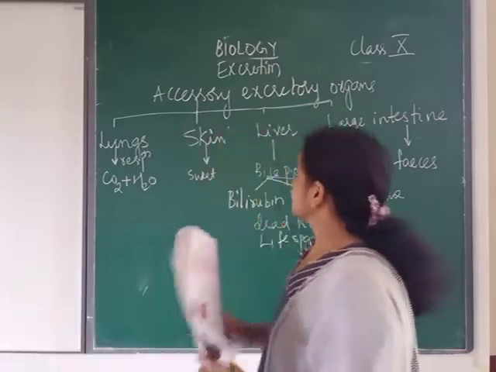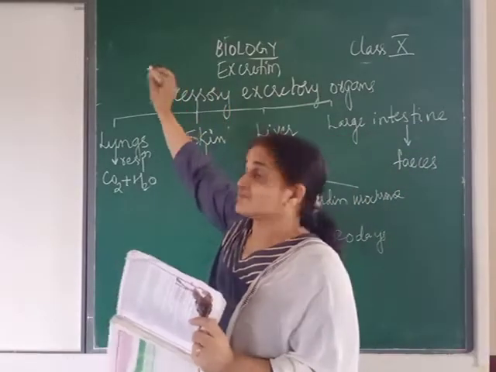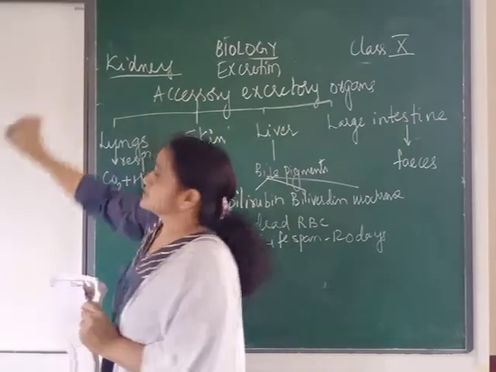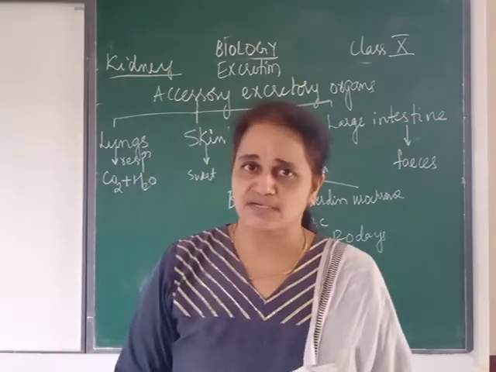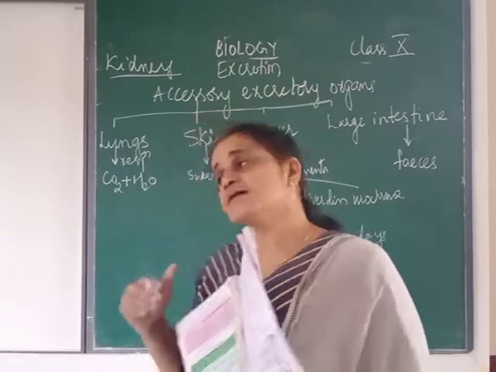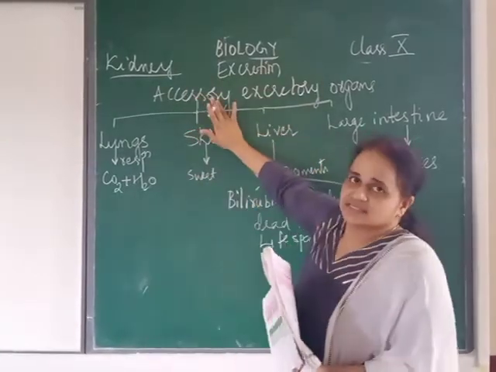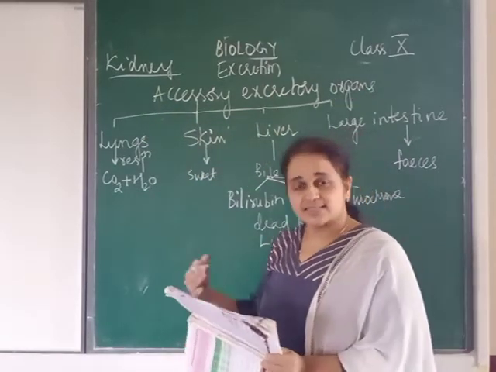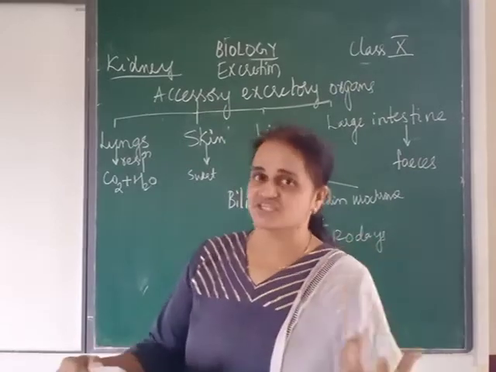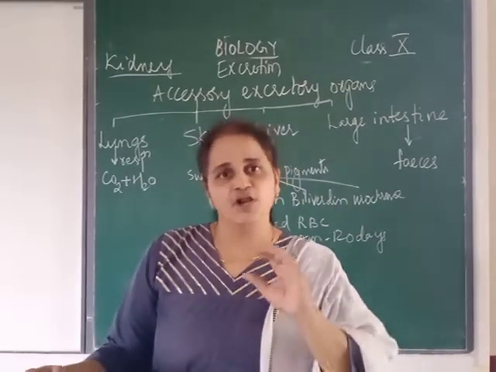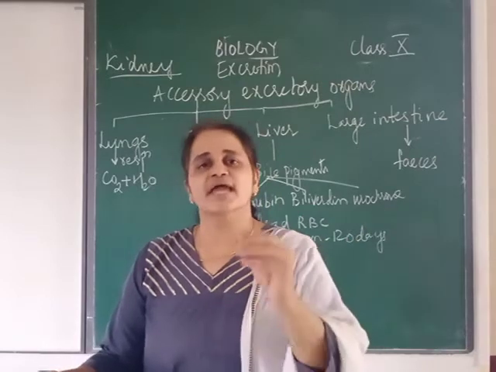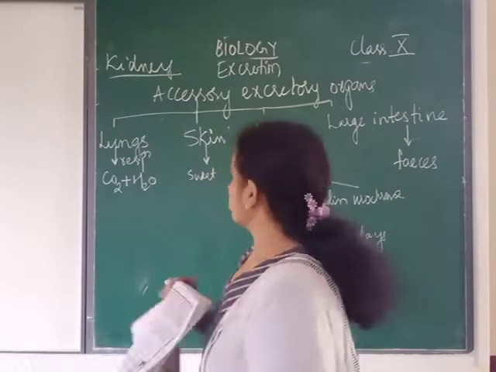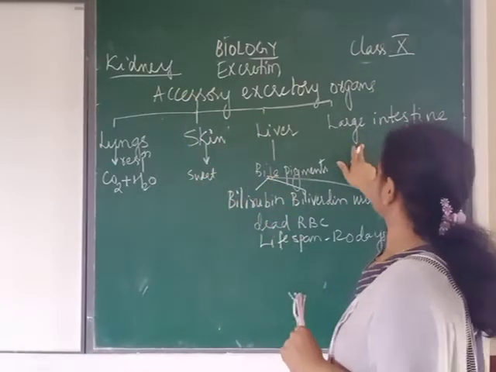So now today we will see which is our chief excretory organ. Chief means the main function of kidney is excretion, removal of waste. But in our body there are some other secondary excretory organs, also called accessory excretory organs. Accessory means its main function is something else, chief function is different. But along with that chief function, they also carry out the function of removal of some waste. So there are how many accessory excretory organs?